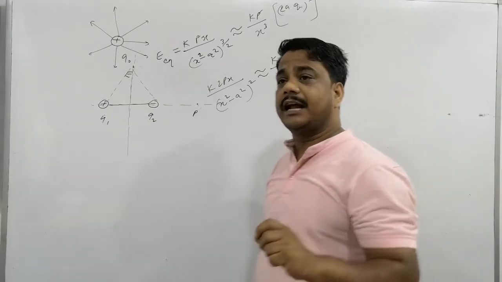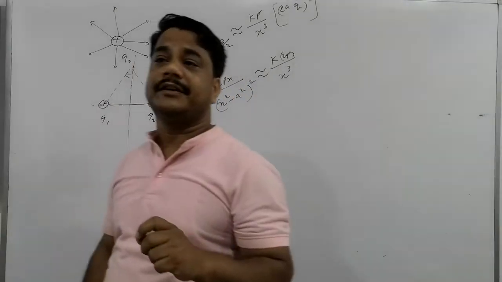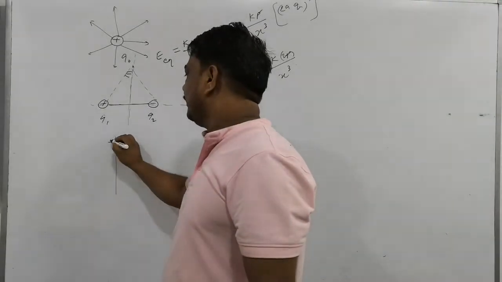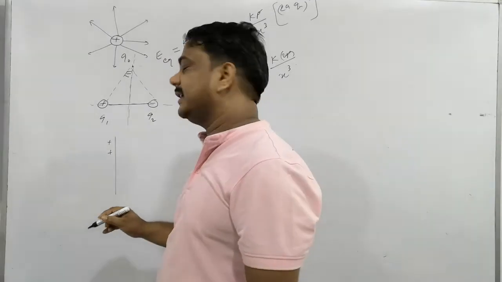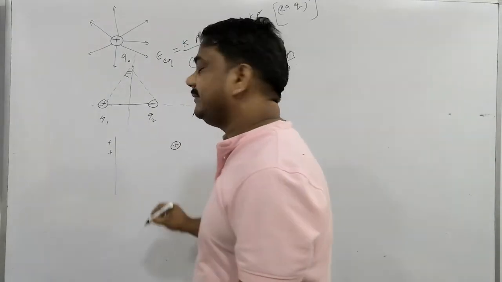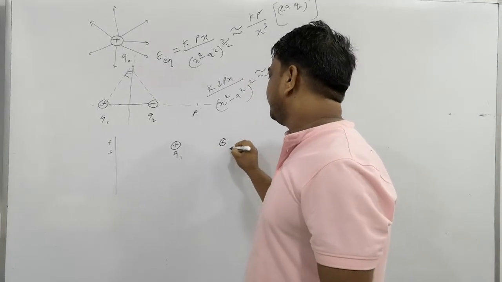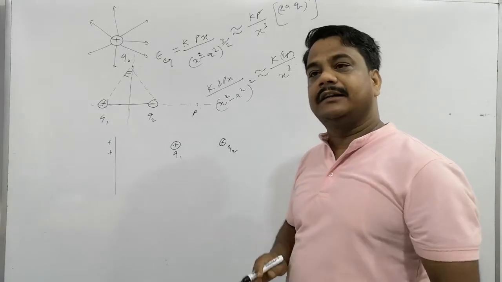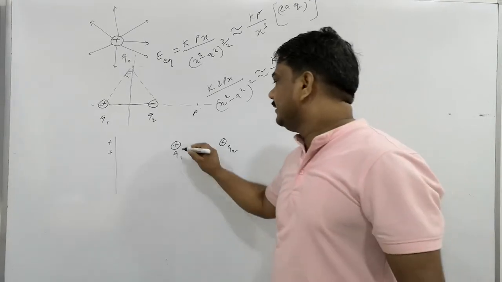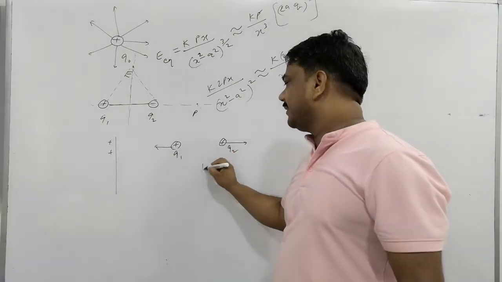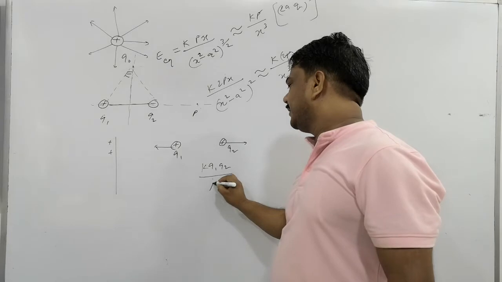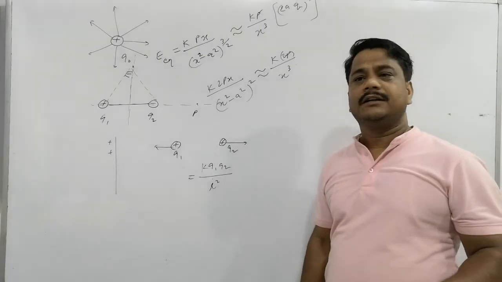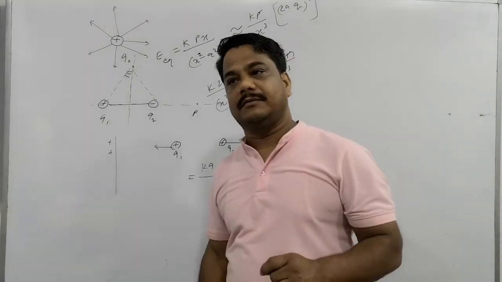The Gauss theorem has great applications in deriving the electric field intensity due to a single line charge, because Coulomb's law gave the force expression for a single charge. Like one positive charge we placed here, and another positive charge we placed here. What is the force between them? Electrostatic force. They will interact with each other with electrostatic force, and they will repel or attract. So this can be given as k q1 q2 divided by the distance r square. This is the scalar representation of the force between the two charges, given by using Coulomb's law.